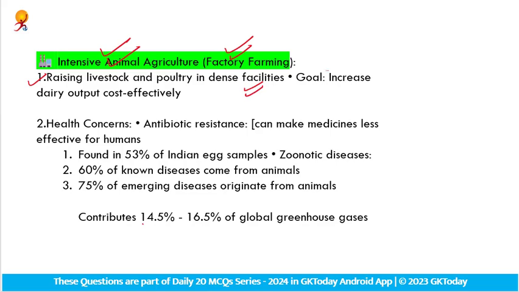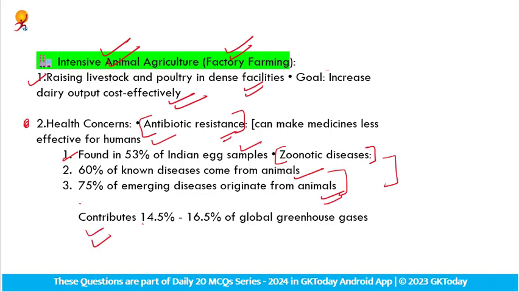The basic goal is to increase dairy output cost-effectively, but there are some health concerns. One of them is antibiotic resistance, which can make medicine less effective for humans and is also found in 53% of Indian egg samples. The other harmful cause is zoonotic diseases. 60% of noted diseases come from animals as per data, and 75% of emerging diseases originate from animals. So those are all the key tension points of factory farming. Also, the environmental problem is that it contributes 14.5% to 16.5% of global greenhouse gases. So that is also a concern regarding factory farming.